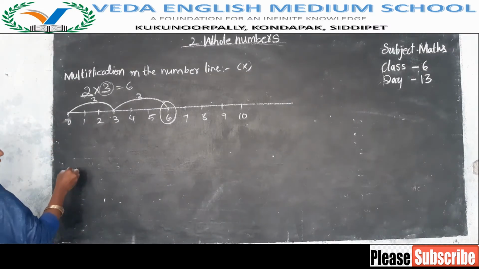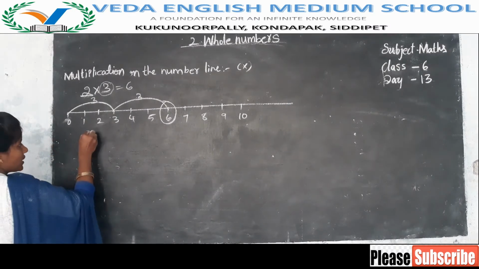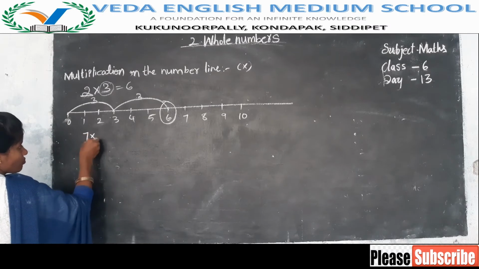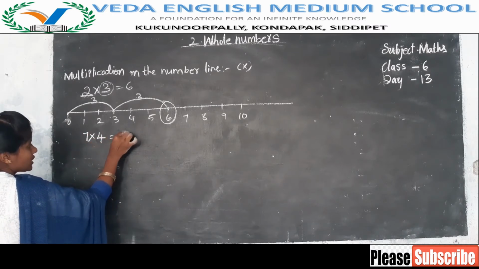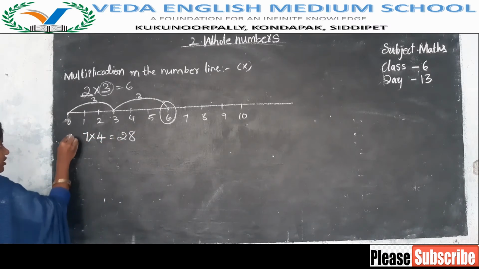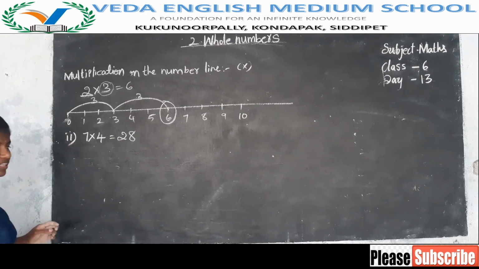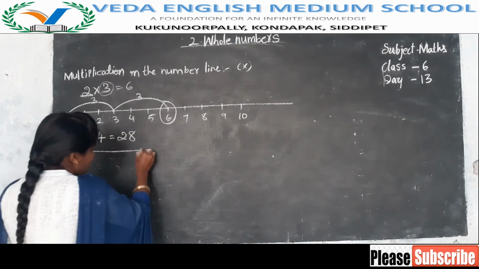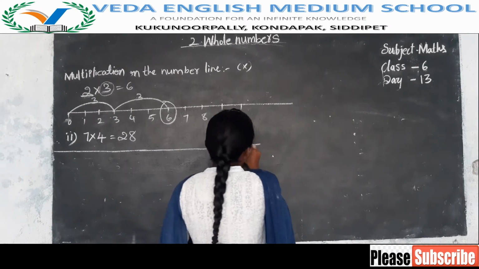Then we will take 7 fours. 7 fours are how much? 7 fours are directly 28, you know. We will represent this on the number line. Draw the number line.